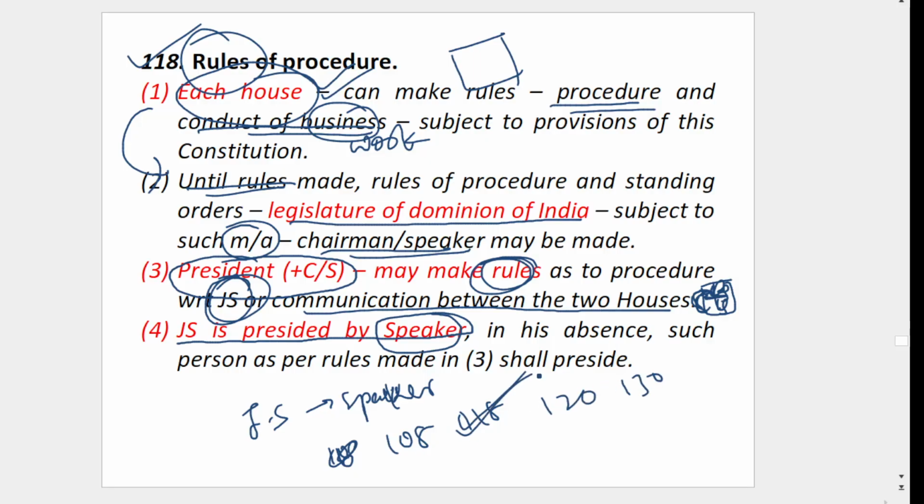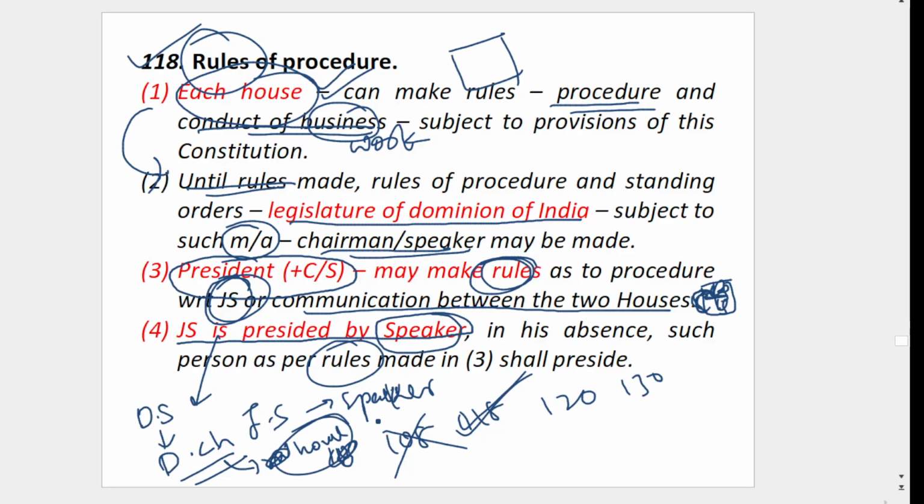So 118. 108, no. This is important. And in his absence, rules will decide. What are those rules? In his absence, the Deputy Speaker will be there, and in his absence, the Deputy Chairman. If he is also absent, then the house will elect. Two houses are sitting jointly, so the two houses will elect some person.